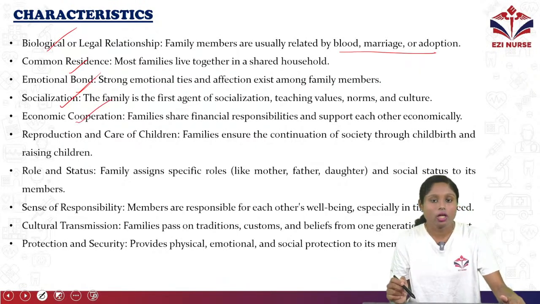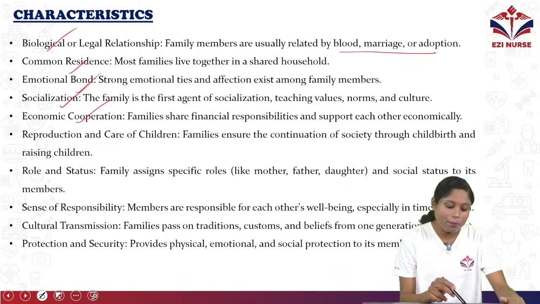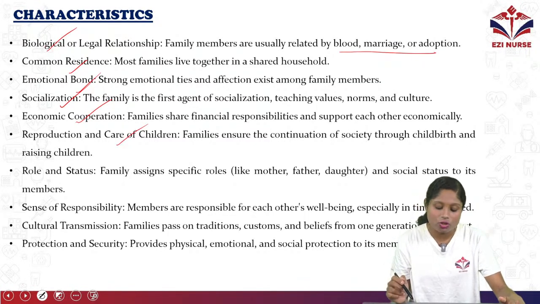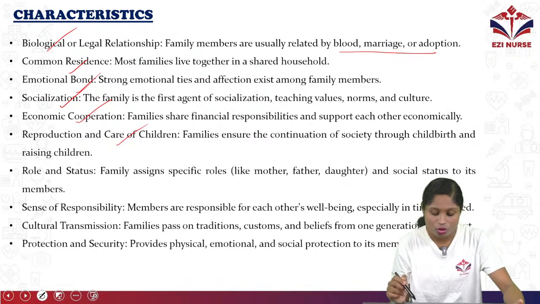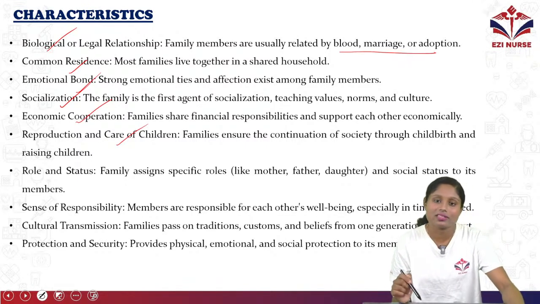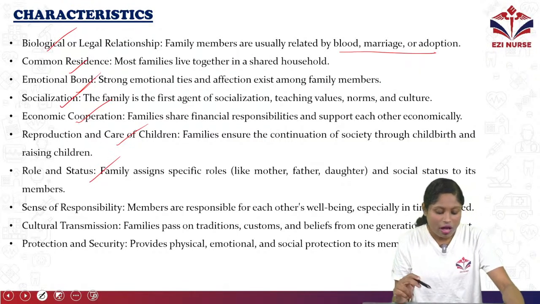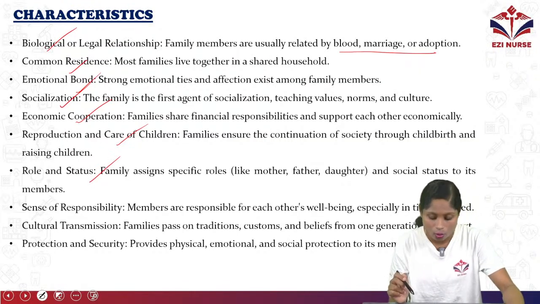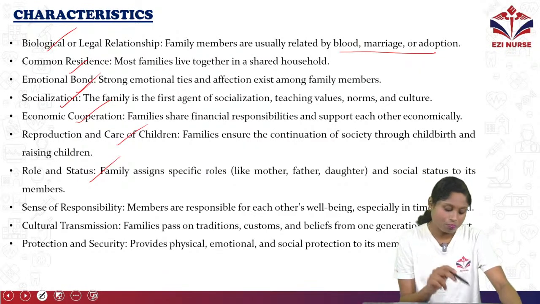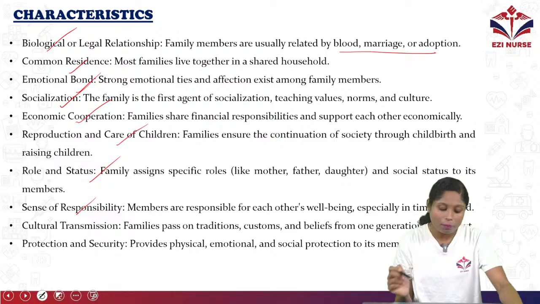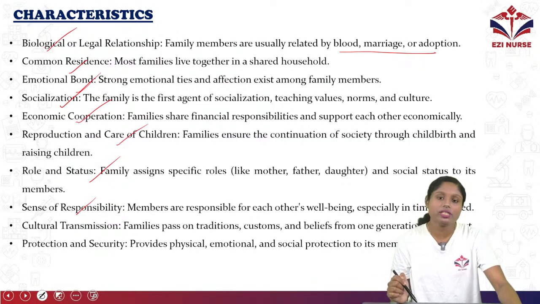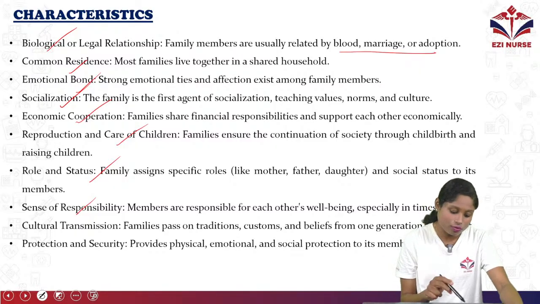Next is economic cooperation. Families share financial responsibilities and support each other economically. Reproduction and care of children: families ensure the continuation of society through childbirth and raising children. Role and status: family assigns specific roles like mother, father and daughter, and social status to its members. Sense of responsibility: members are responsible for each other's well-being, especially in times of need. They stand together with each other when needed.